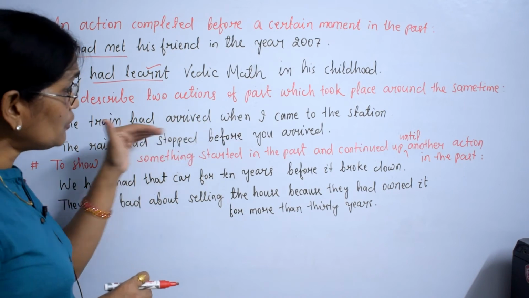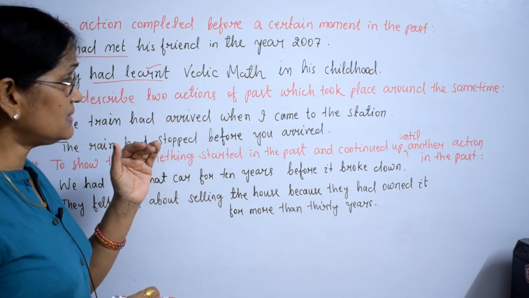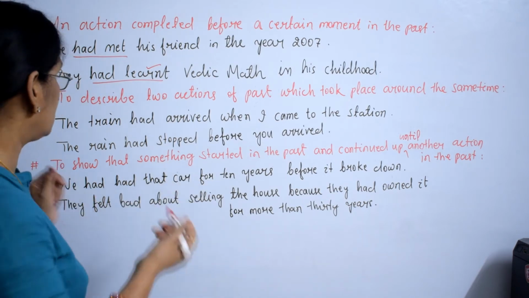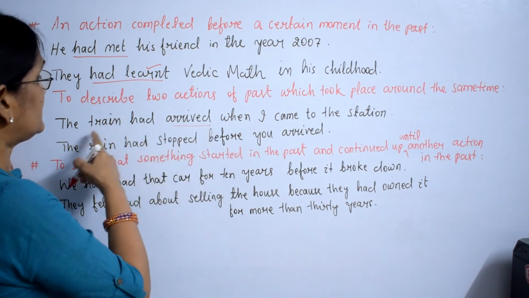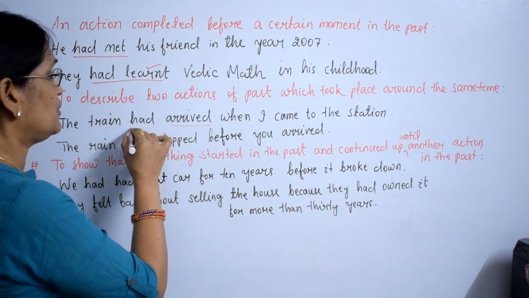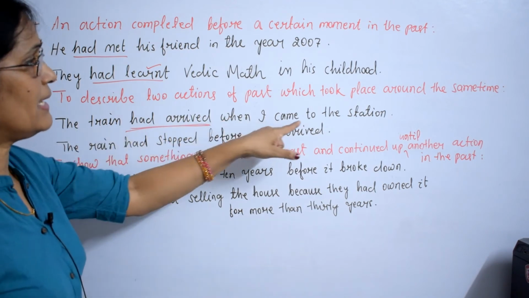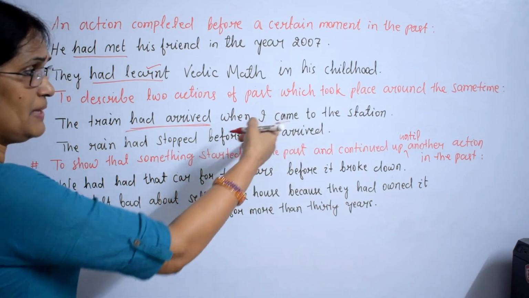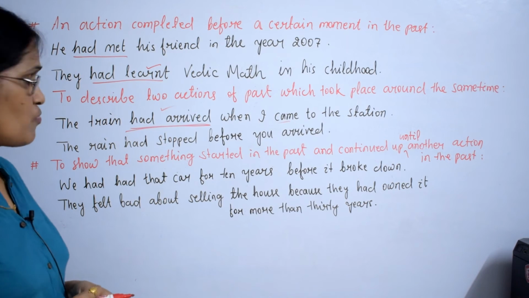But between both actions, the action that happened earlier will be expressed in past perfect. Which action happened earlier? Arrived. The train had arrived, so it will be expressed in past perfect, when I came to the station. My coming became late, but the arrival happened earlier.